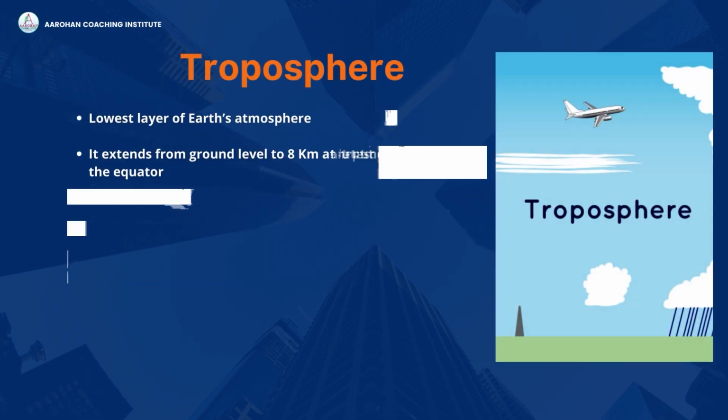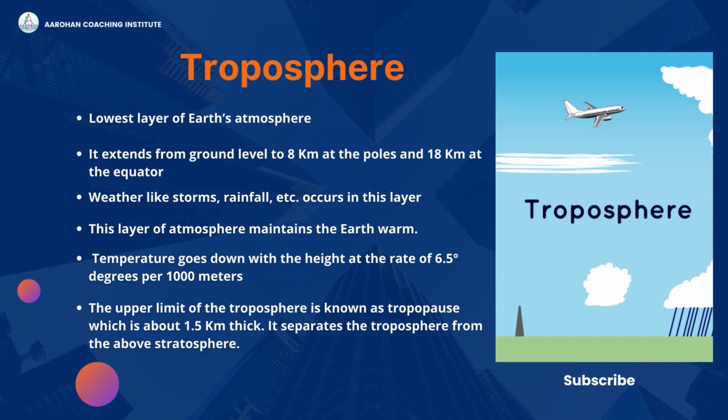Troposphere. The troposphere is the lowest layer of Earth's atmosphere. It extends from ground level to 8 kilometers at the poles and 18 kilometers at the equator. The entire weather is confined inside this layer of the atmosphere. Whatever happens in the weather, like storms, rainfall, etc., occurs in this layer. Several dust particles, water vapors, and other impure gaseous particles are mainly found here. What we breathe during the respiration process exists here.